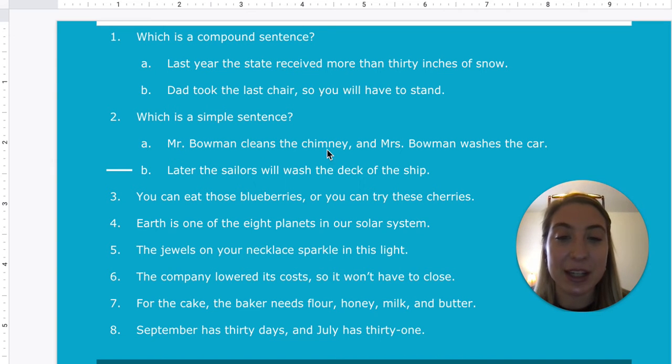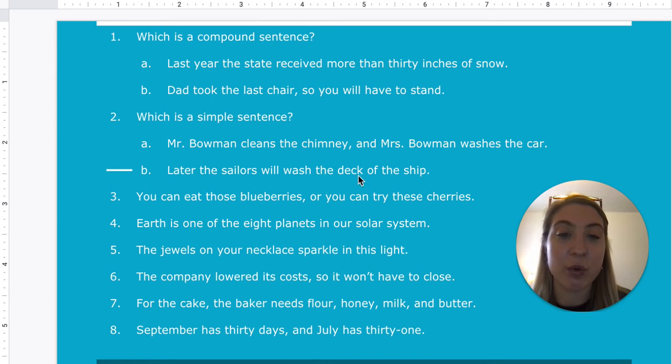A, Mr. Bauman cleans the chimney and Mrs. Bauman washes the car. B, later the sailors will wash the deck of the ship. So now let's look. When I look at this sentence up here, Mr. Bauman cleans the chimney, comma, and Mrs. Bauman washes the car, I know I can make two sentences out of that. I can say Mr. Bauman cleans the chimney, period, Mrs. Bauman washes the car. And the comma and conjunction give it away that it is a compound sentence. So it's not A, but let's double check B.